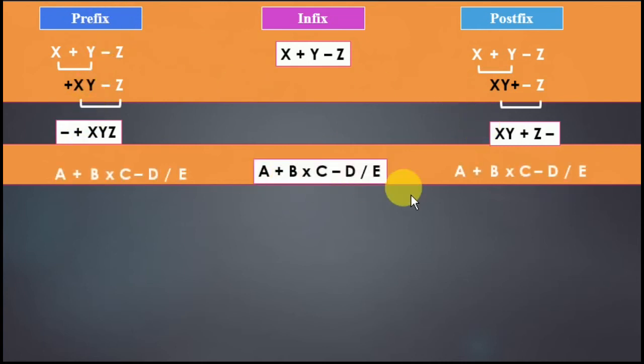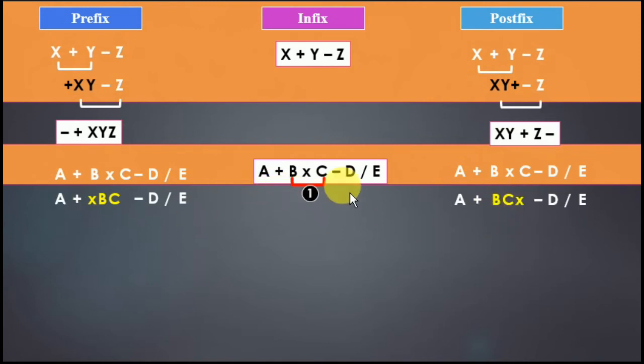Now again one more example. A plus B multiplied by C minus D divided by E. Who is the first priority? That is B multiplied by C. So we solve B multiplied by C first. In the case of prefix, it becomes multiply BC, and in the case of postfix, it becomes BC multiply.